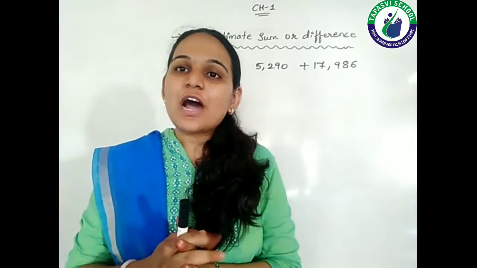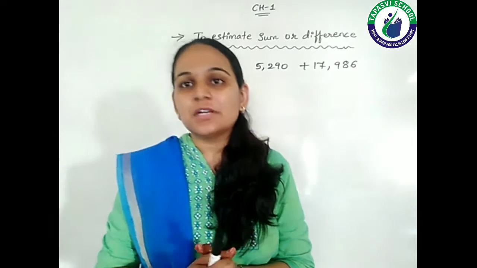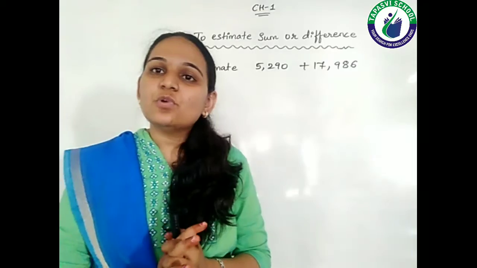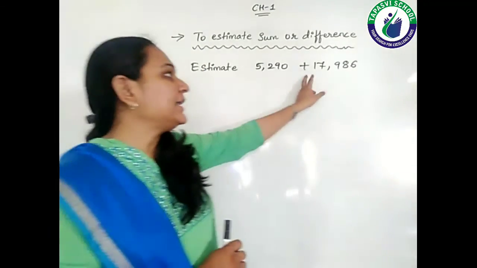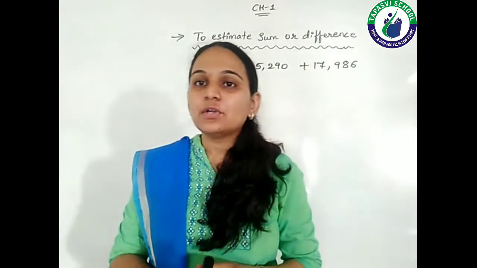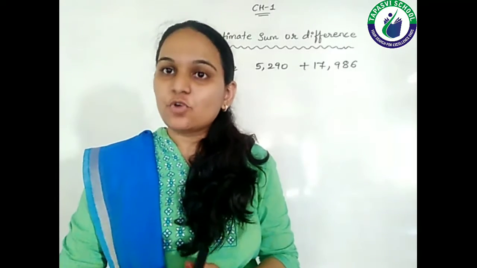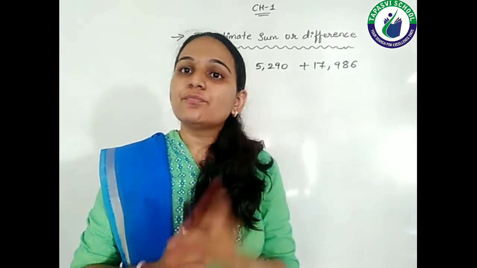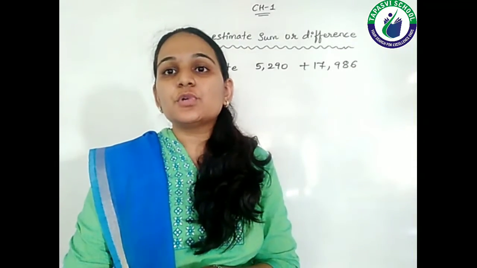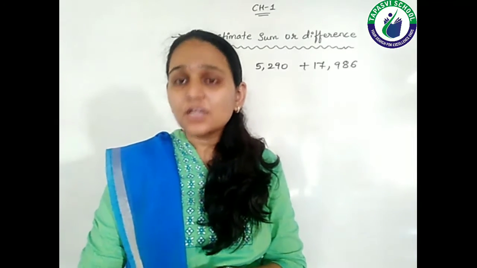How to do the estimation here? First of all, you need to look at the numbers. It is a 4-digit number and a 5-digit number. Obviously, the 4-digit number is smaller than the 5-digit number. So here you need to round off both the numbers to the nearest 1000.